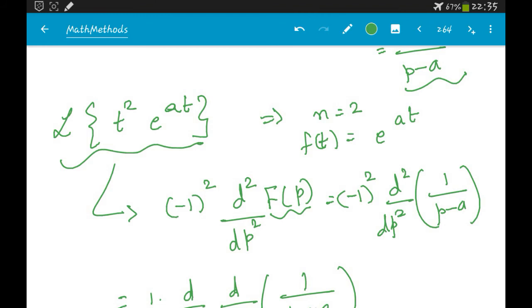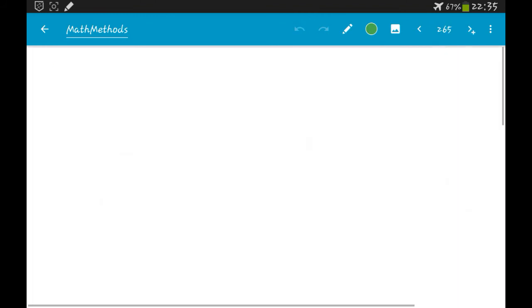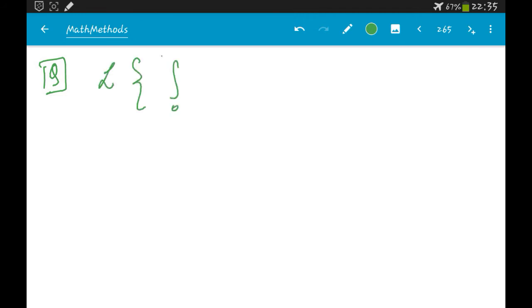Now let's try to find the Laplace transform of the integral from 0 to t of cos a tau d tau. Okay, so what is the solution?